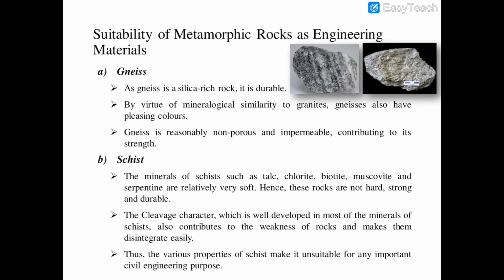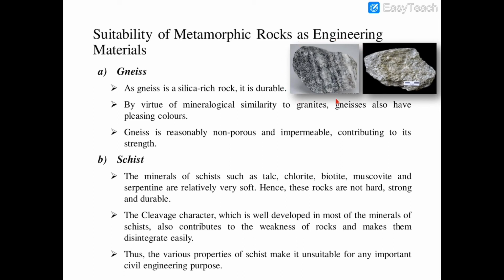Okay, as we know, gneiss is formed due to metamorphism of granites. That's why the properties of gneisses are similar to the properties of granites, and we know the granites are more durable. As well as that, the gneiss is non-porous and impermeable. Okay, so this nature contributes to its strength.